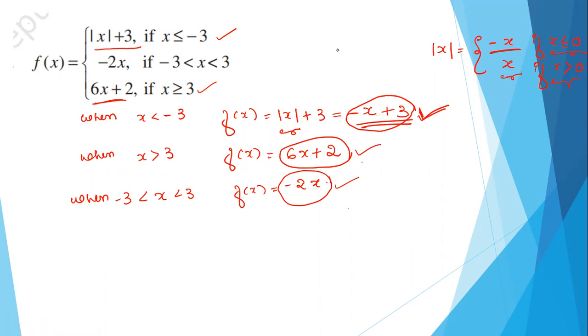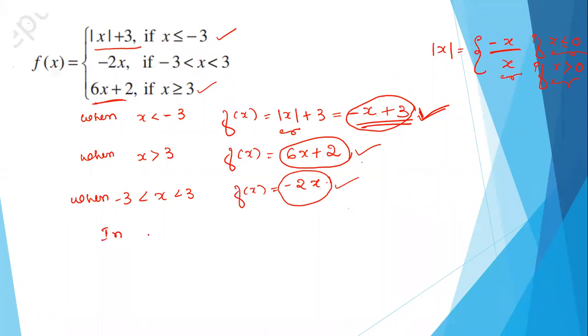Do you remember? In the last class we proved that a polynomial function is continuous. Do you remember, Chandana? Yes. So here we can conclude that we need not prove it again.